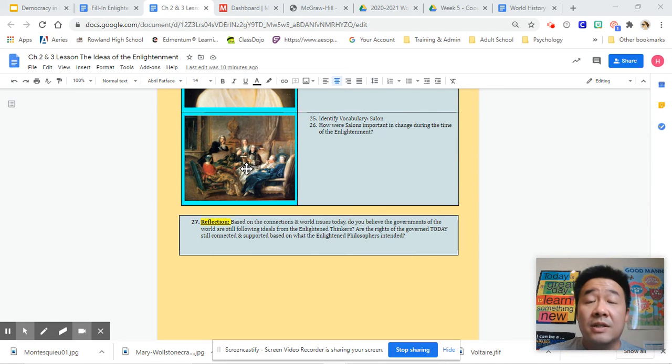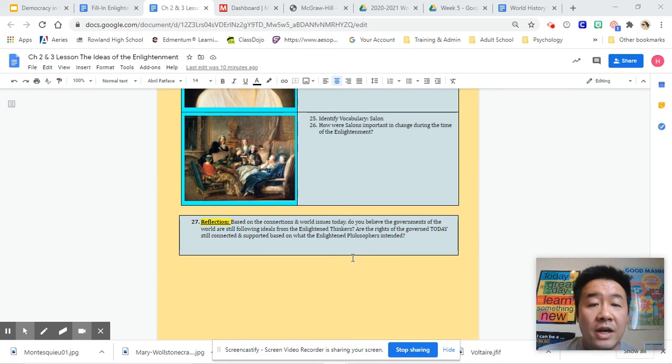as well as thinking about connections. So this one is a tough question, but it's also your opinion. So you've got to think about what we know of today, about our government of today. And it could be the US government, it could be governments of other countries.